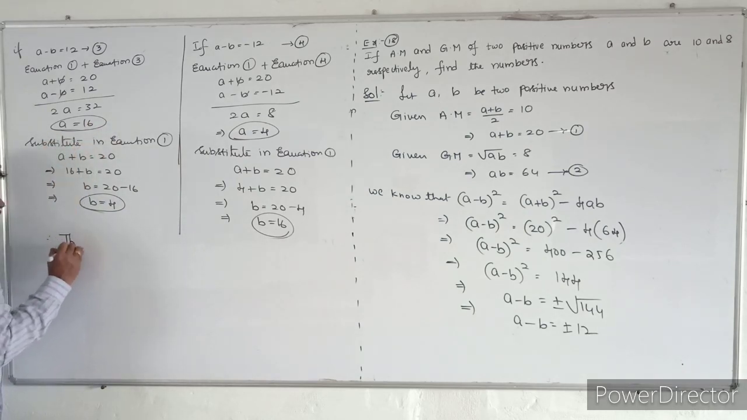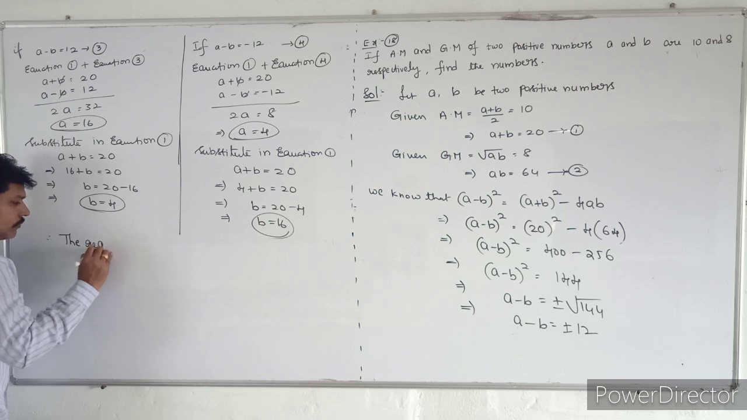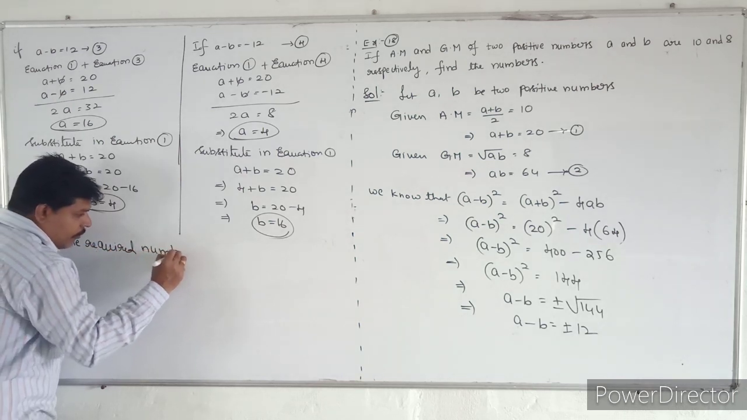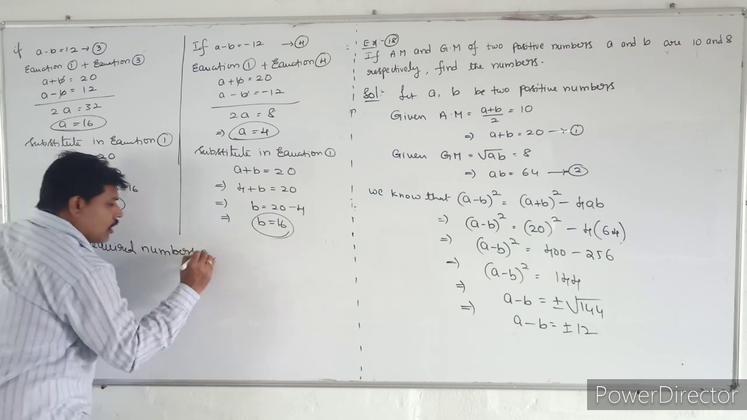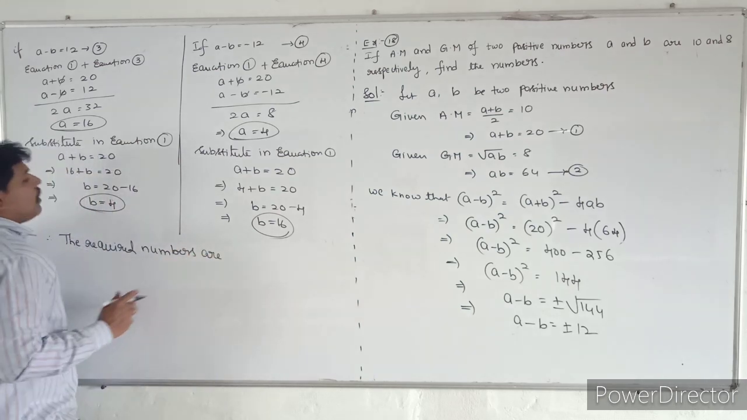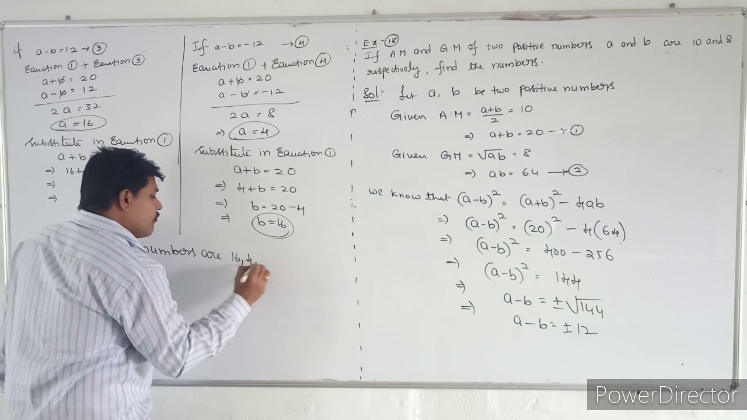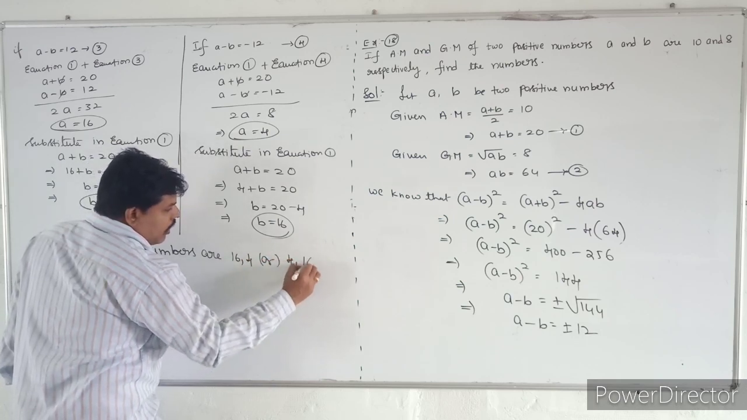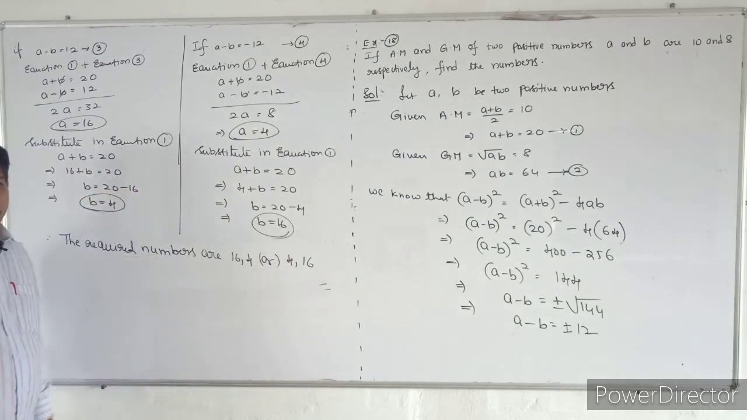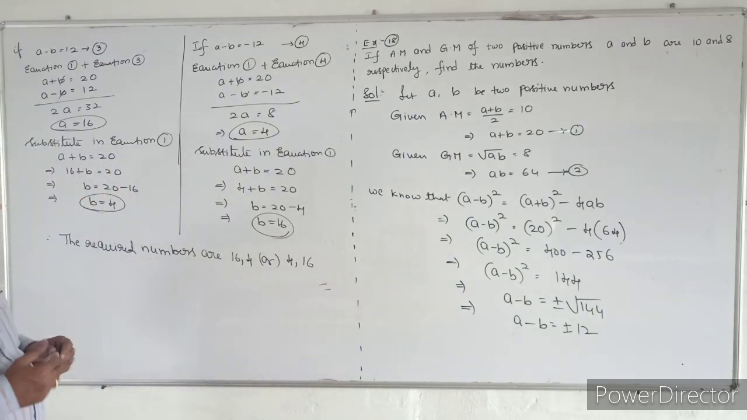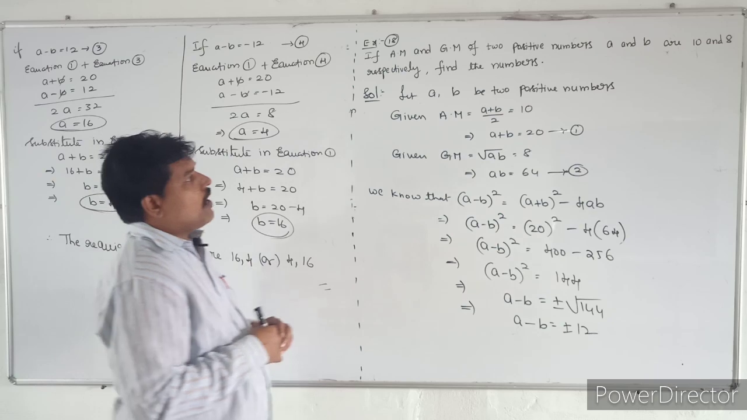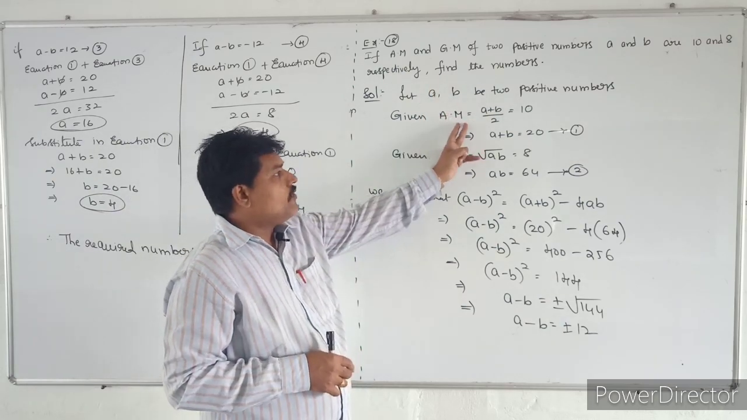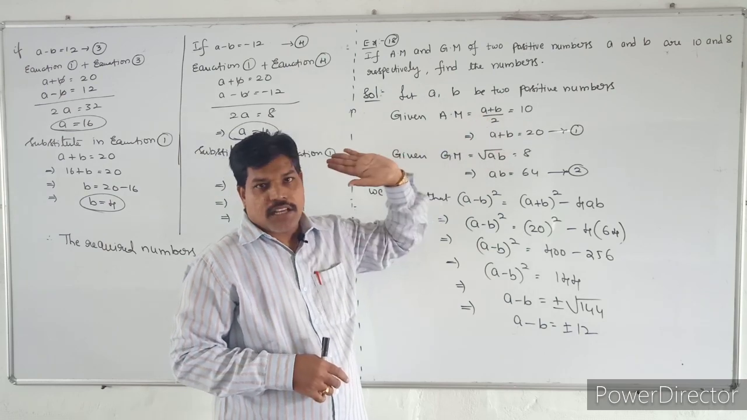Therefore, the required numbers are 16 comma 4 or 4 comma 16. So see the question once again. What they are giving is that first I am taking two positive numbers. The arithmetic mean of the two positive numbers is 10. They are already given in the question.